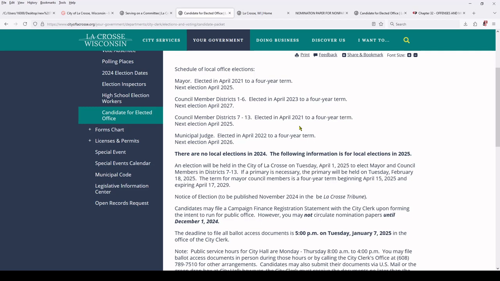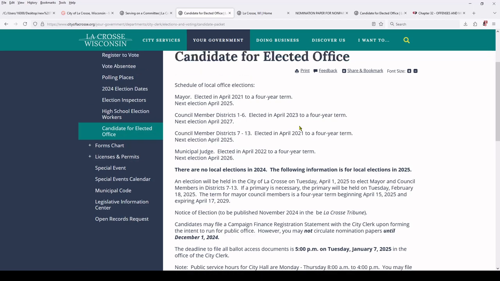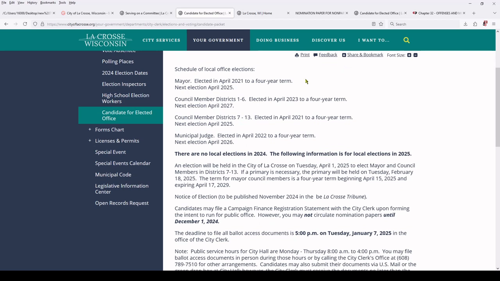You run a campaign. That means you've got to raise some money. Usually not a lot. I mean, local election, a couple hundred, a couple thousand dollars for mayor. Not too tough. Next year, April 2025, it might be a couple tens of thousands of dollars, right? It might be a big election. Then you make websites, you do media, you talk to groups, you go door to door, you make flyers, you make yard signs, you do all the campaign stuff, and then people go vote. Hopefully you win. So that's it. That's how to run this town. Go do it. Okay, bye.